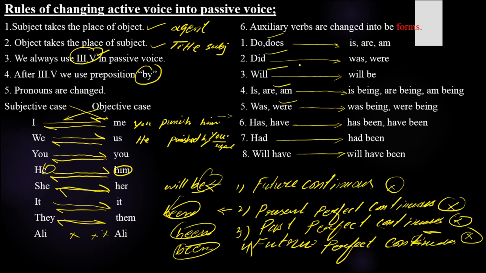And number 6 is present indefinite. Now do and does are changed into is, are, am. So with he we use is. You punish him. He is punished by you.